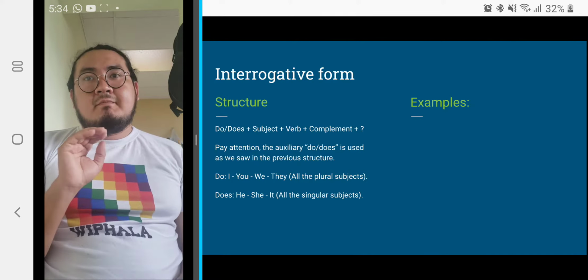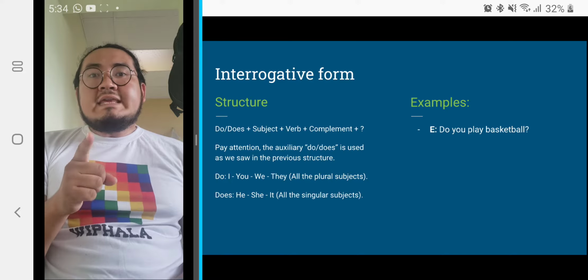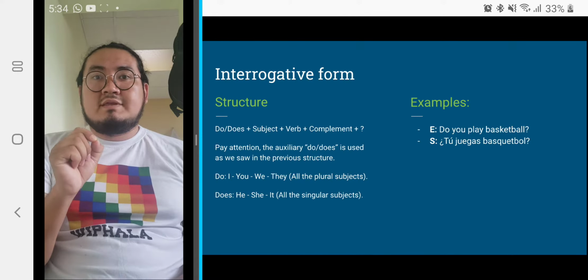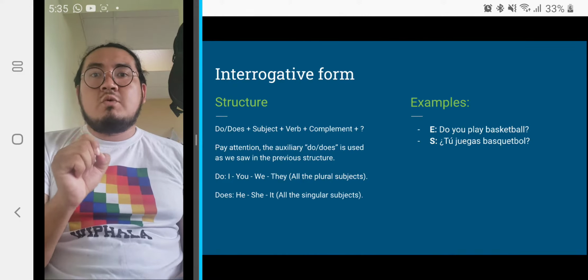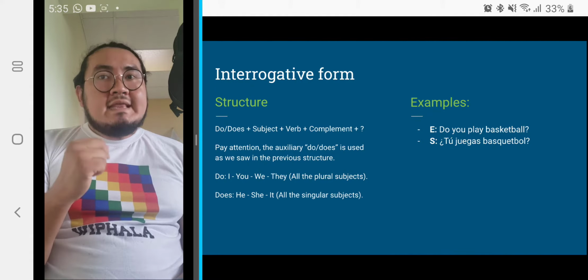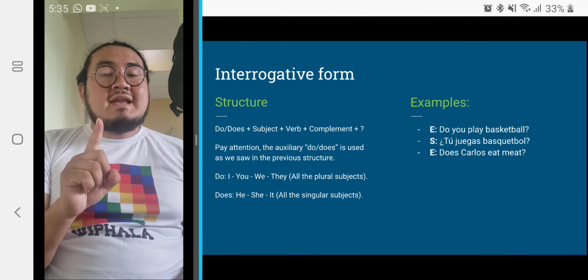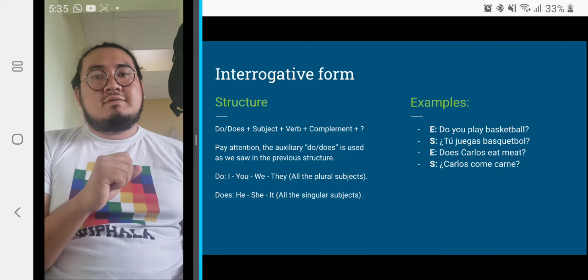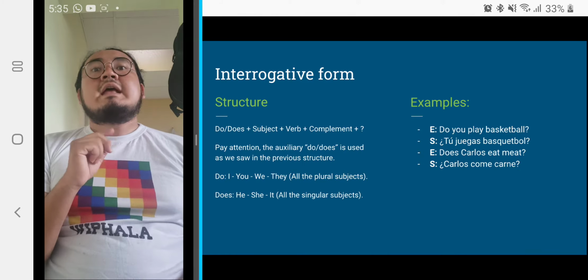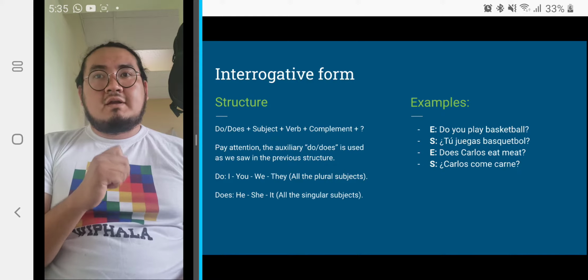Here, example: do you play basketball? Here the subject is you. That is why we use do. Next example: does Carlos eat meat? Here the subject is Carlos, a proper noun. That's why we use the auxiliary does at the beginning.